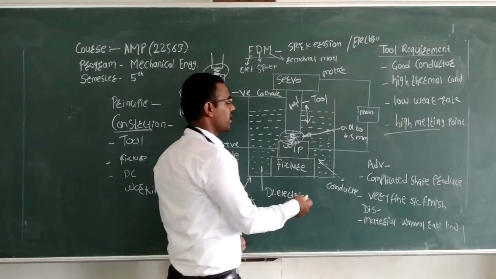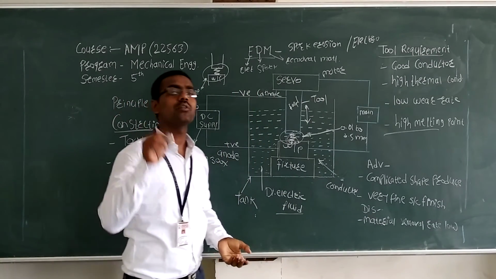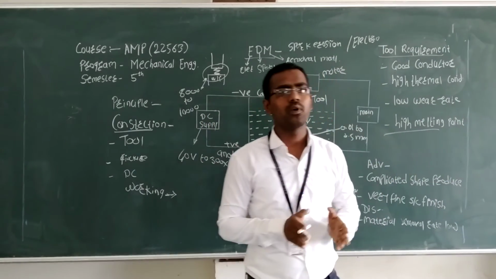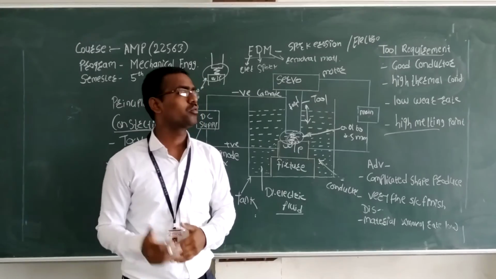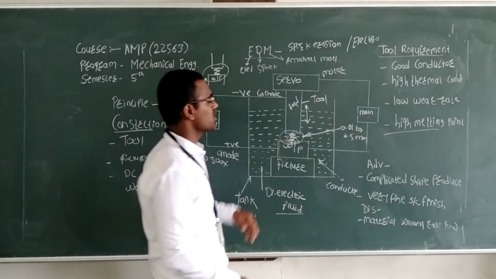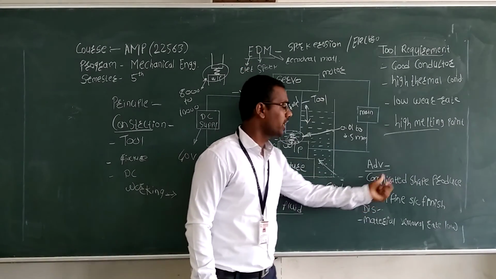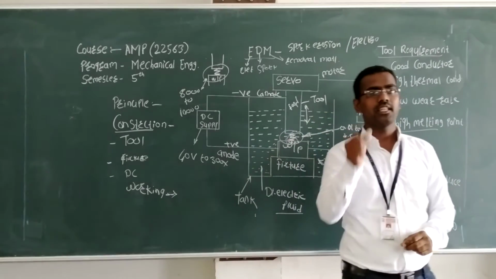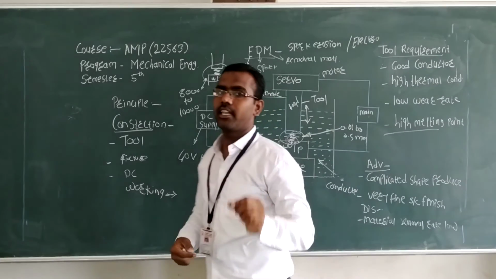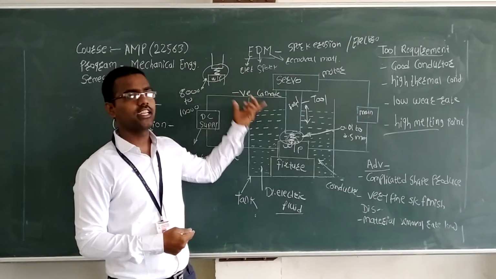Next, we will see the advantages and disadvantages of this process. This process is a non-traditional process. Non-traditional means that when the traditional process cannot complete the procedure, we use a non-traditional process. The first advantage of the EDM machine is complicated shapes. When a complicated shape is introduced in industry, it can be produced by using the electrical discharge machine.